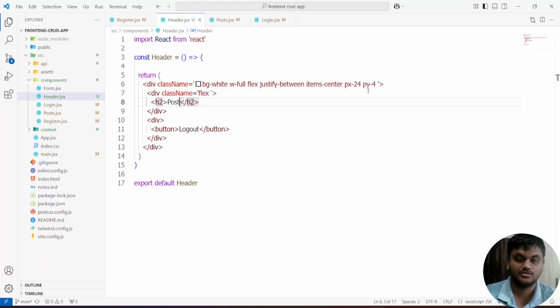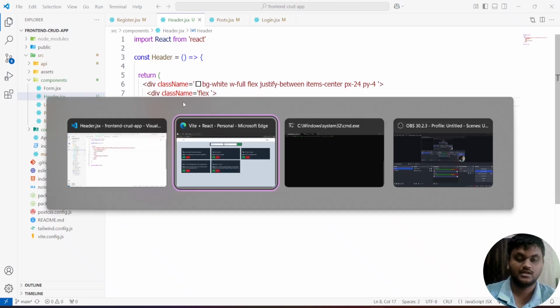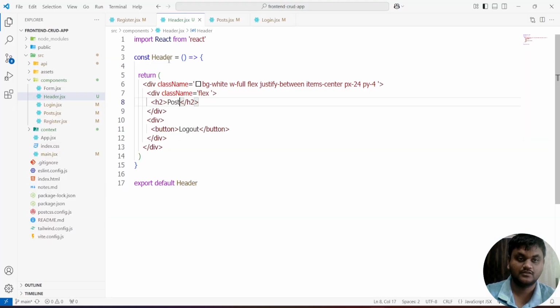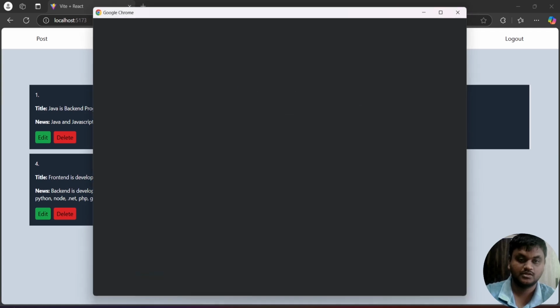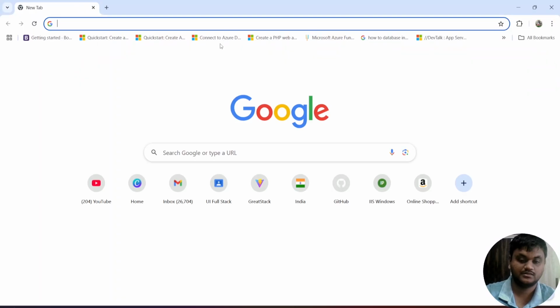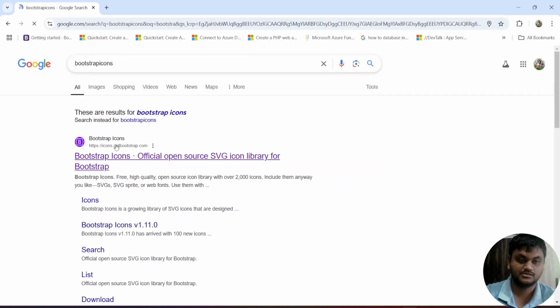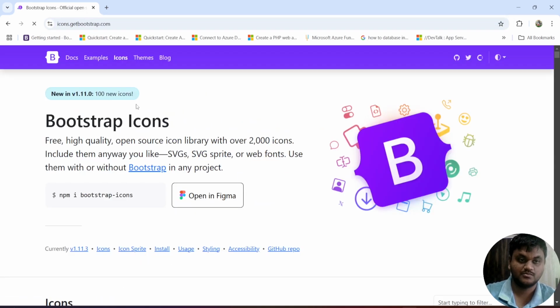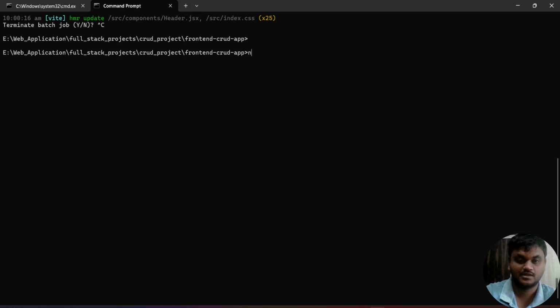For the CRUD I'm going to take one logo, but I have not installed it. For the logo, come to Chrome and install Bootstrap icons: npm install bootstrap. Come to the front end application, terminate this, and run npm i bootstrap-icons.